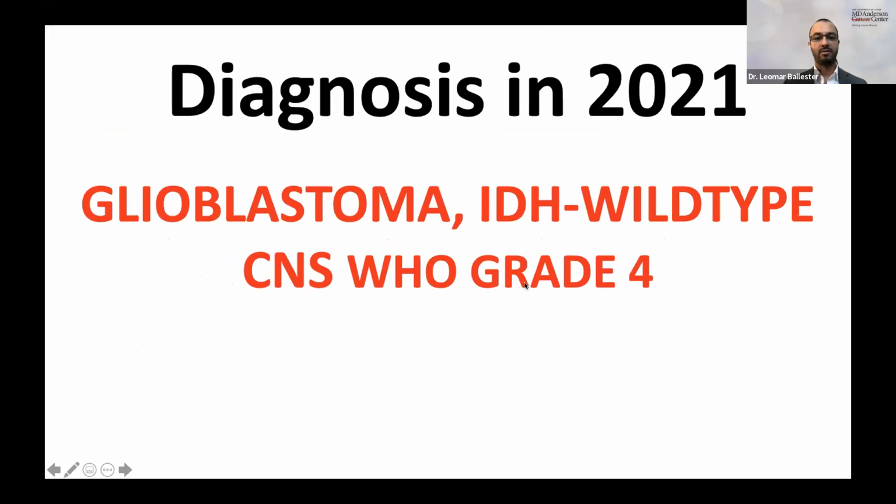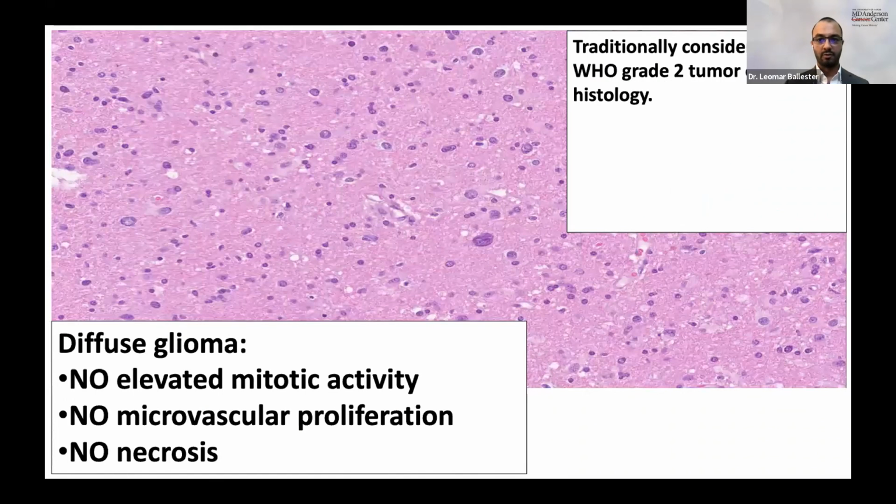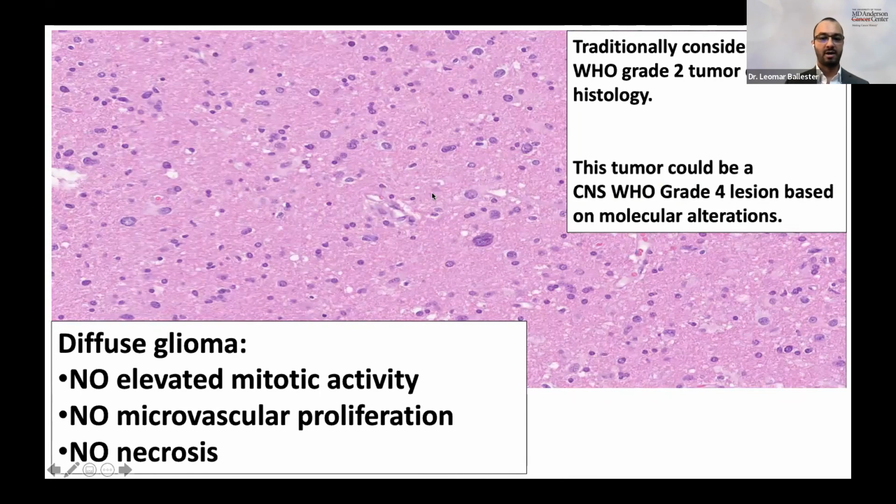So the same lesion, under the 2021 WHO classification system, is no longer a diffuse astrocytoma grade 2, it's a glioblastoma, IDH wild type, WHO grade 4. And this just highlights the importance of proper molecular characterization for the accurate diagnosis and grading of diffuse gliomas. So just to finalize, this is the histology for that last example. No elevated mitotic activity, no vascular proliferation, no necrosis. Traditionally considered as a WHO grade 2 tumor on histology. It's now a grade 4.